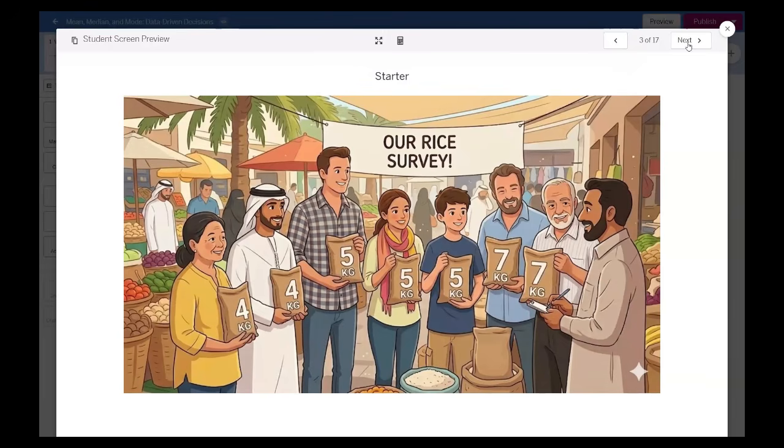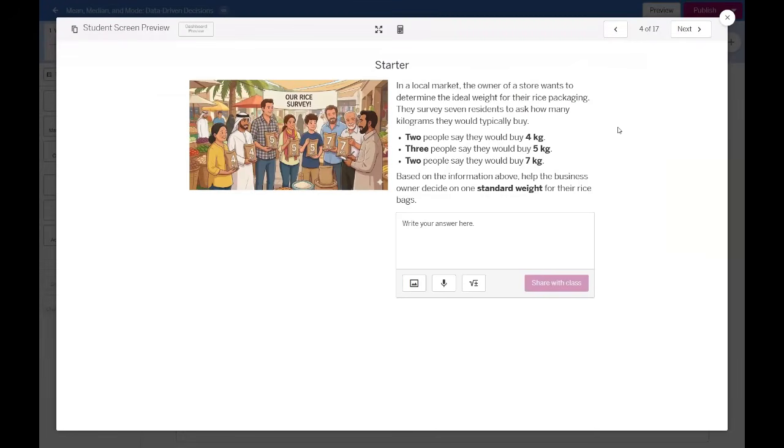So we have a business owner here who would like to sell rice, but first he would like to know what could be the typical standard weight of one pack of rice. So they surveyed 7 residents, and according to the survey, we have 2 people that would prefer to buy 4 kilograms, 3 people for 5 kilograms, and 2 people would like to buy 7 kilograms. So based on the information above, we can decide what could be the ideal standard weight for the rice bags. So kindly share your answer with your class.